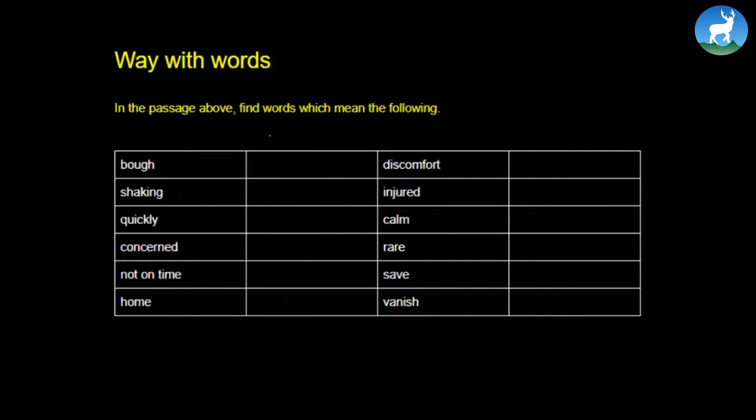Now moving forward, now word meanings. In the passage above, find words which mean the following. Now again, all right, find the words which mean the same. Look at this word bow. In the passage above, find words. What do you think is the word in the passage which means the same? Now these words are called synonyms. All right, meaning you have to find the word which means just the same. Just like happiness is a synonym of joy, or just like cruel can be synonym to rude.